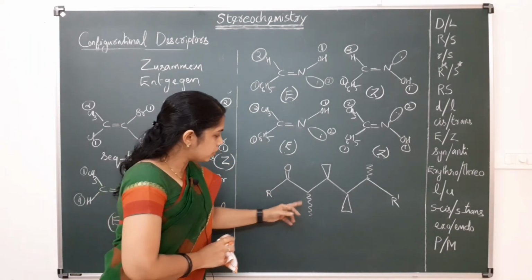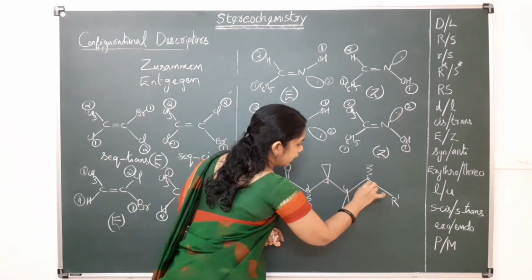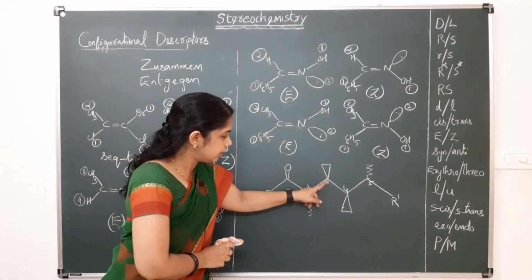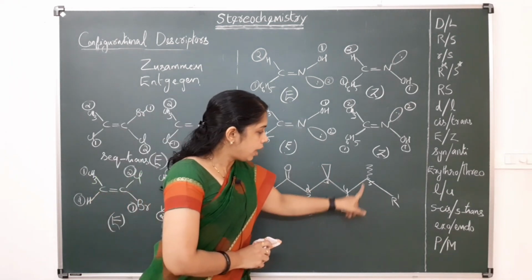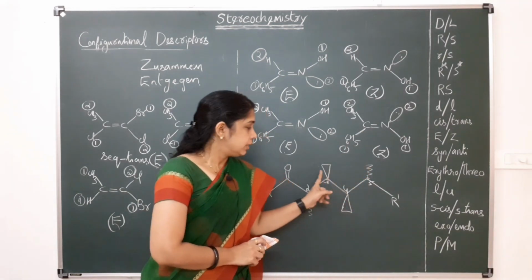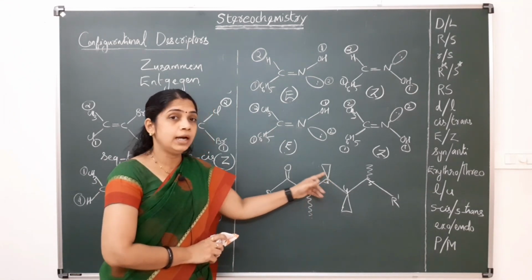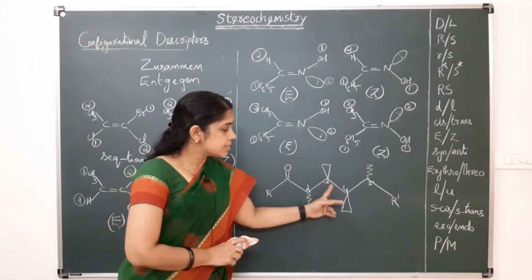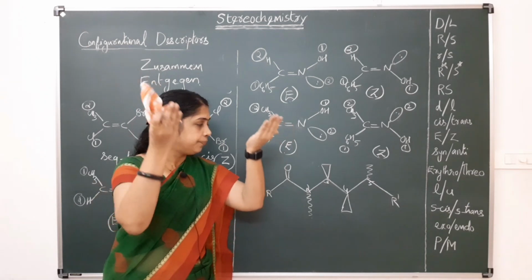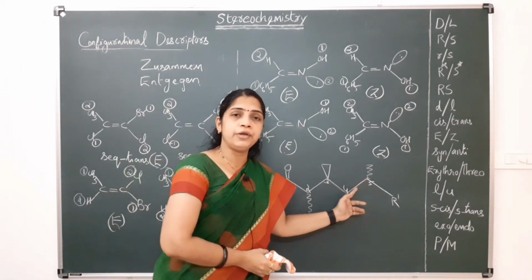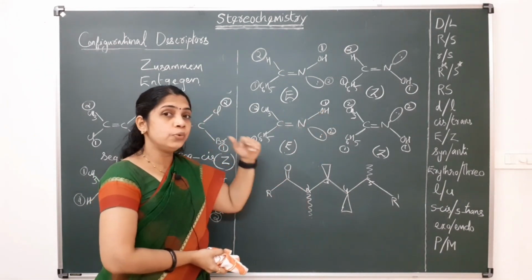Okay, suppose this is the first carbon, this is the second carbon, this is the third carbon, this is the fourth and fifth. This methyl on the second and third is above and this methyl is below. Wavy shows below, wedge shows above. This 2 and 3, they are anti, they are opposite. And this 3 and 4, what is their relation? They are syn to each other, because they are above the plane. This 4 and 5, they are anti, they are on opposite sides of the plane. So here also we can use syn and anti.